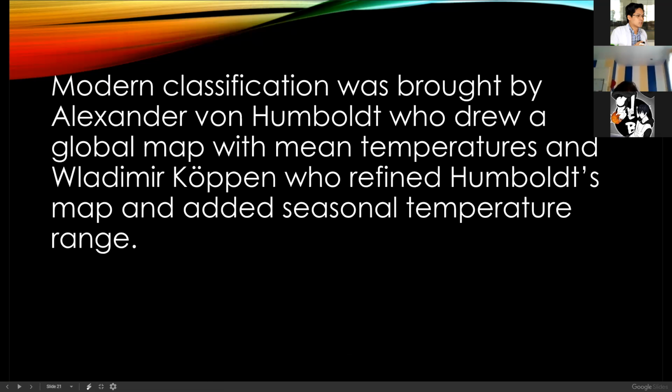Modern classification was brought by Alexander von Humboldt, who drew a global map with the mean temperatures, and Vladimir Koppen, who refined Humboldt's map and added seasonal temperature range.